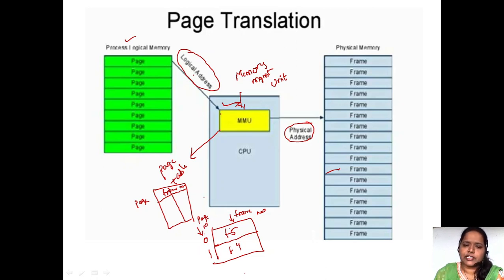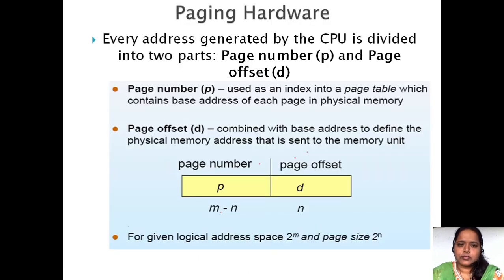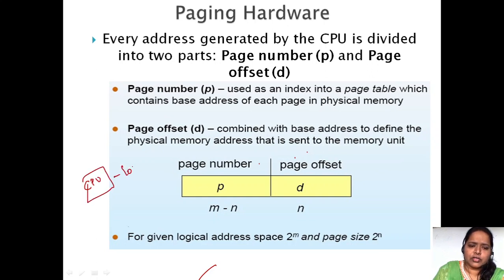So this memory management unit is going to maintain a table called the page table. The page table looks like this. The page table contains the page number and the frame number. So which page has been loaded onto which frame will be shown in this page table. Fine. So what I have said to you is, the CPU generates the logical address.